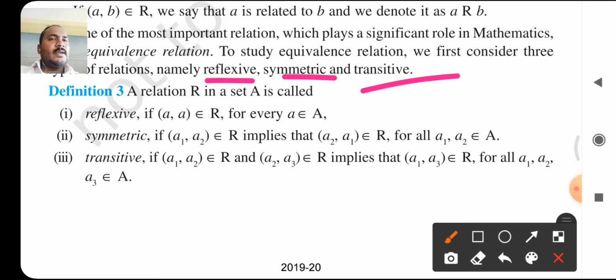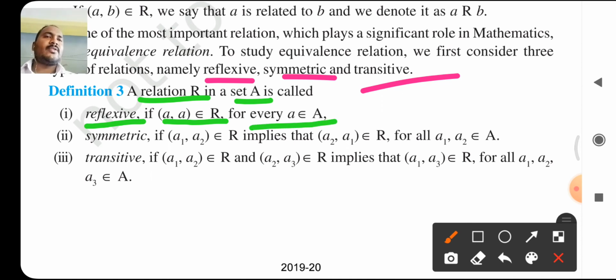A relation R in a set A is called reflexive if the ordered pair (a, a) belongs to R for every a belonging to A. This is the definition for a reflexive relation.